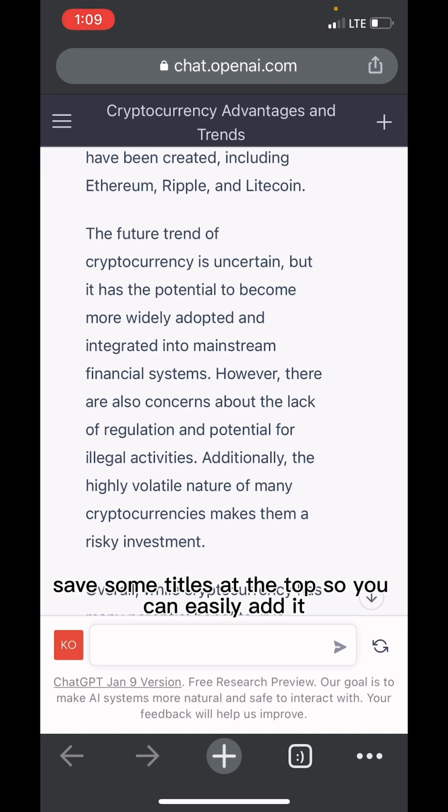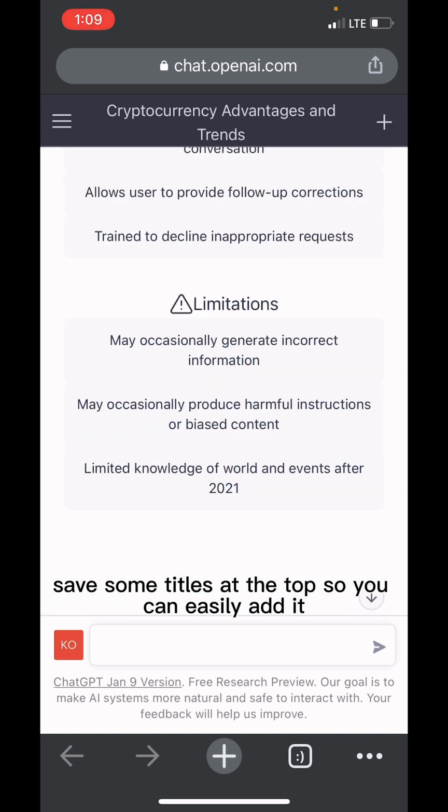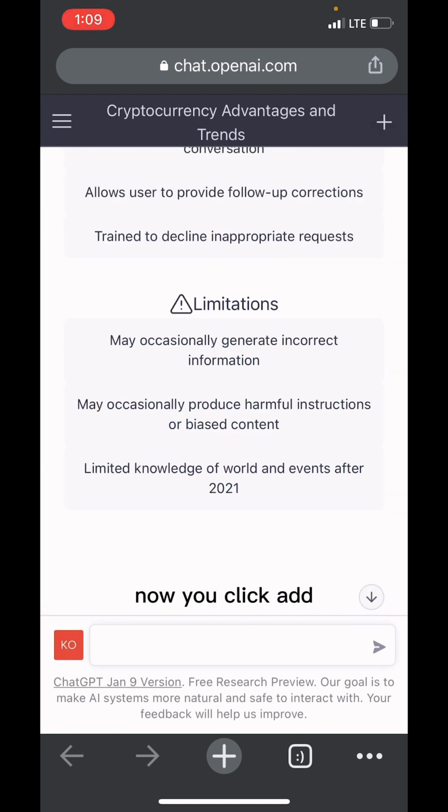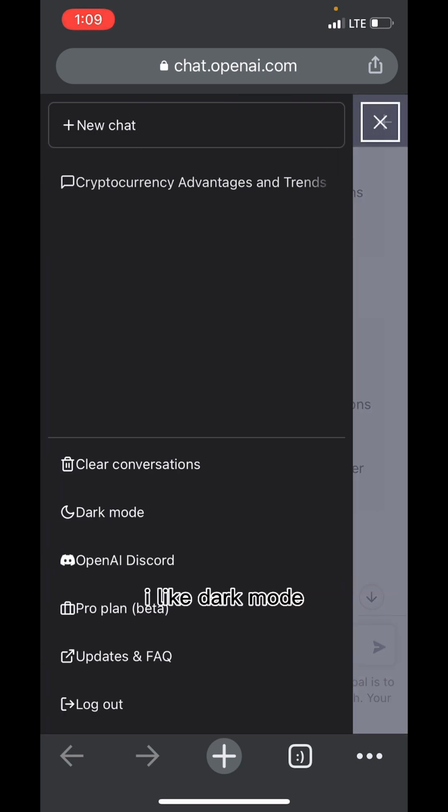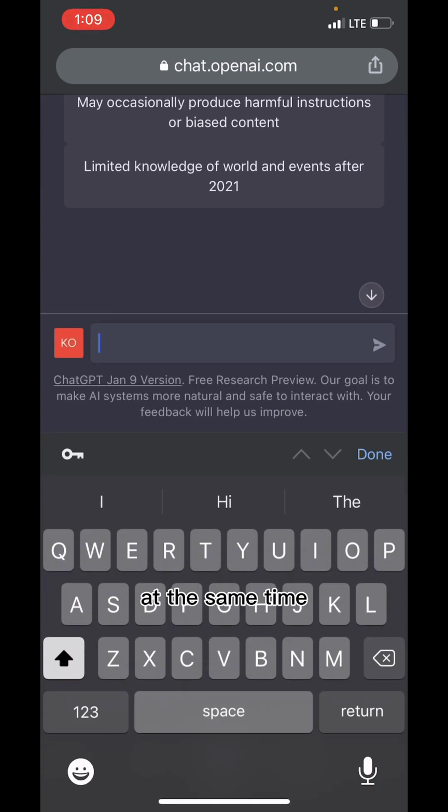It saves a title at the top so you can easily find it. If you click add, it's already added to your questions, your chat with it. I like dark mode, that's why I'm on dark mode. As a student, you can use it for a lot of research work. You can ask it anything.